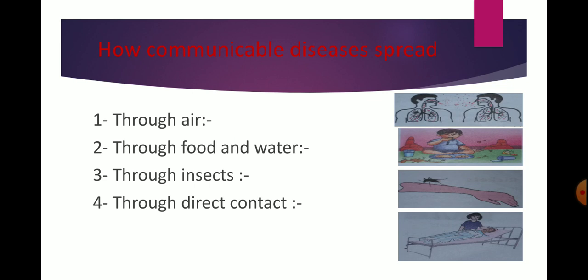When these flies sit on uncovered food, the germs are left on the food and contaminate it. Germs are also in the dust and soil, and when dust and soil are blown away by wind and settle on food, the food gets contaminated.